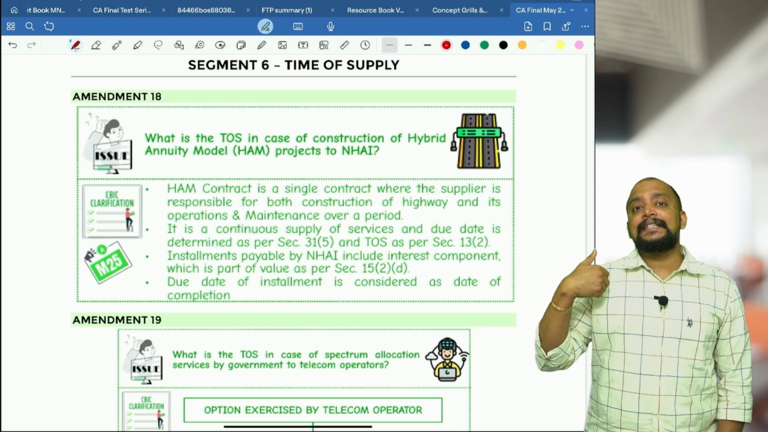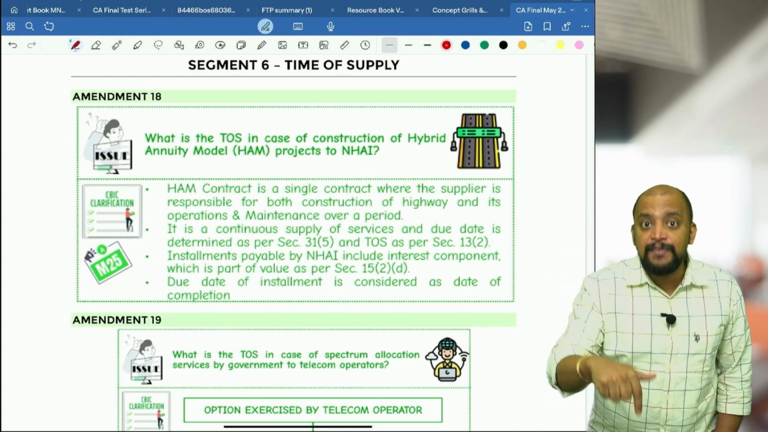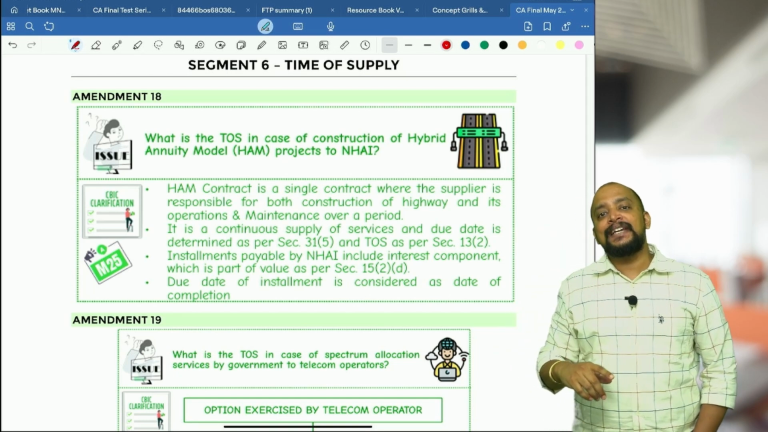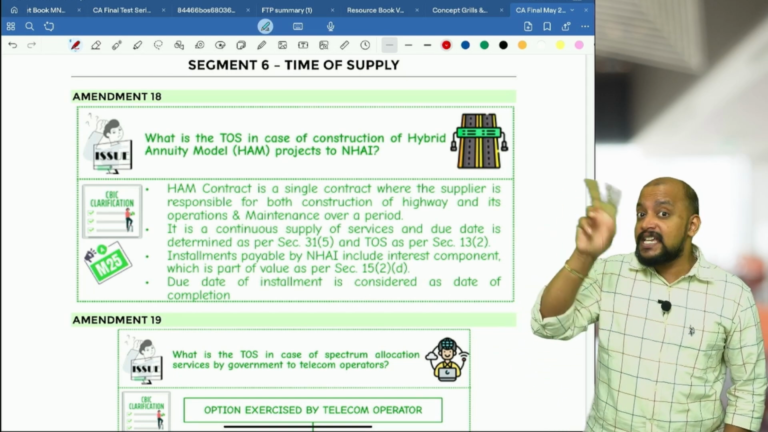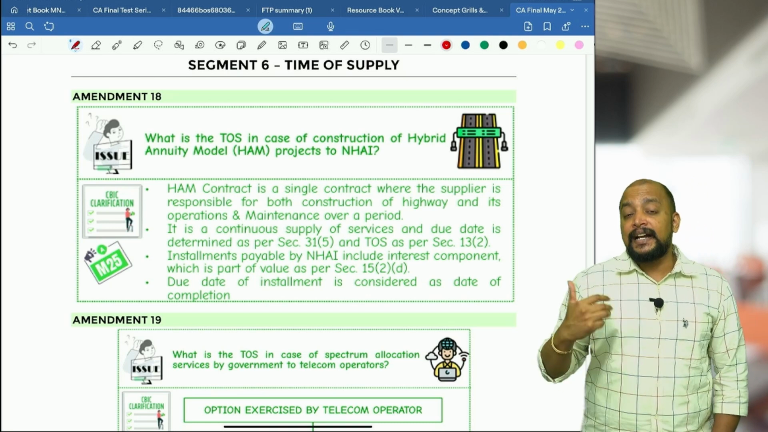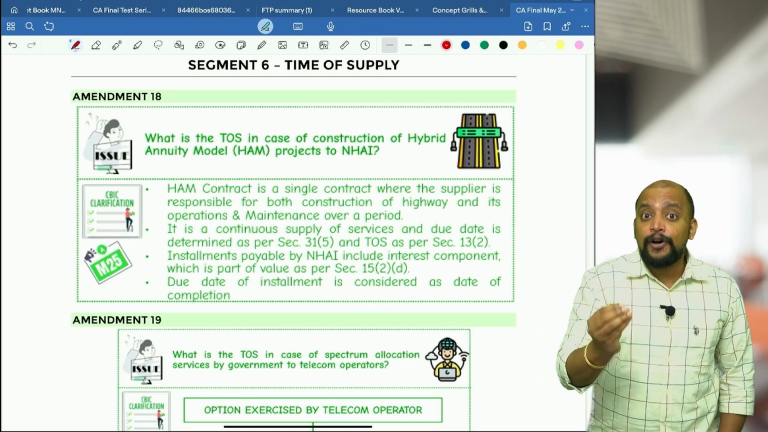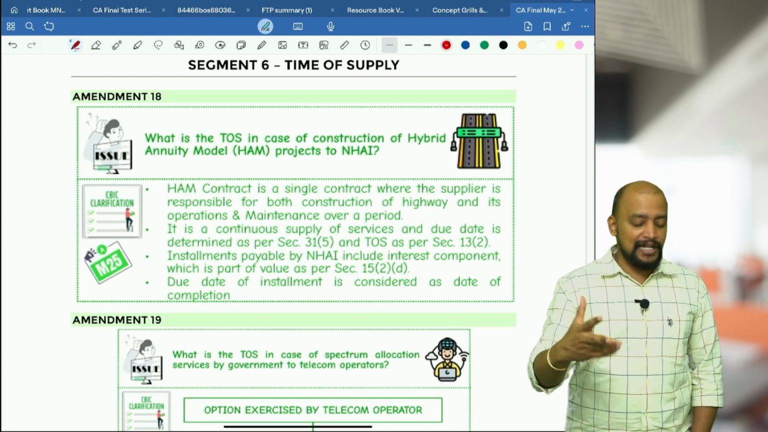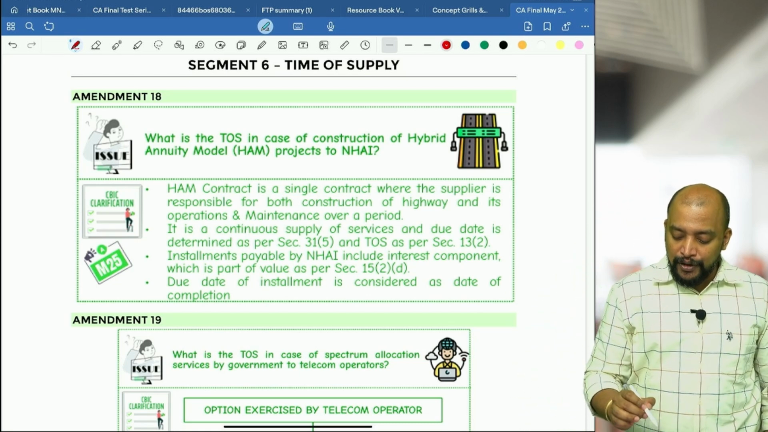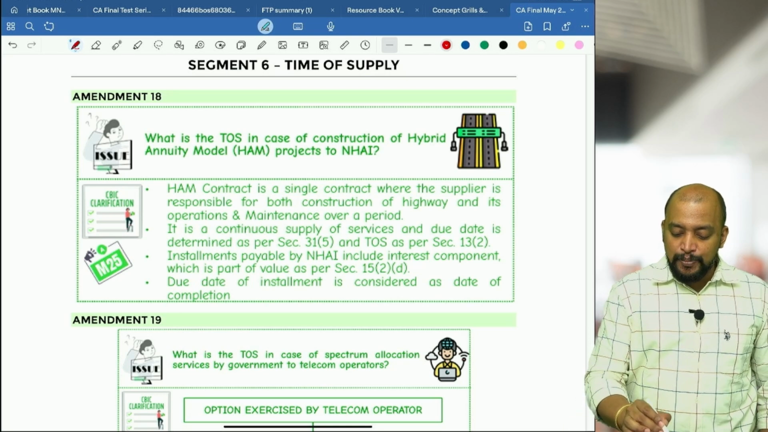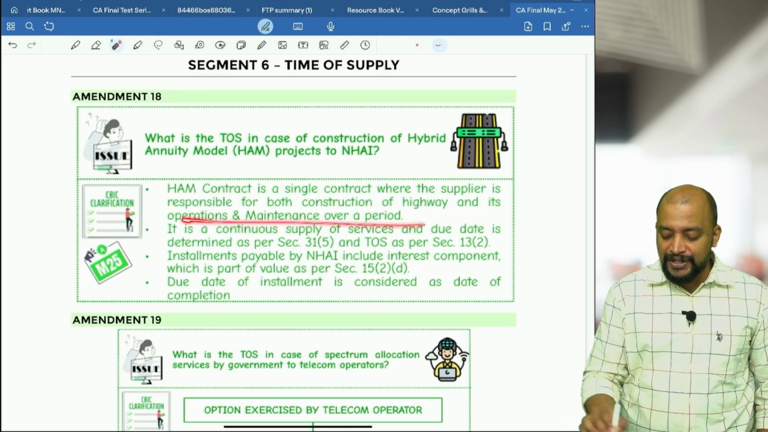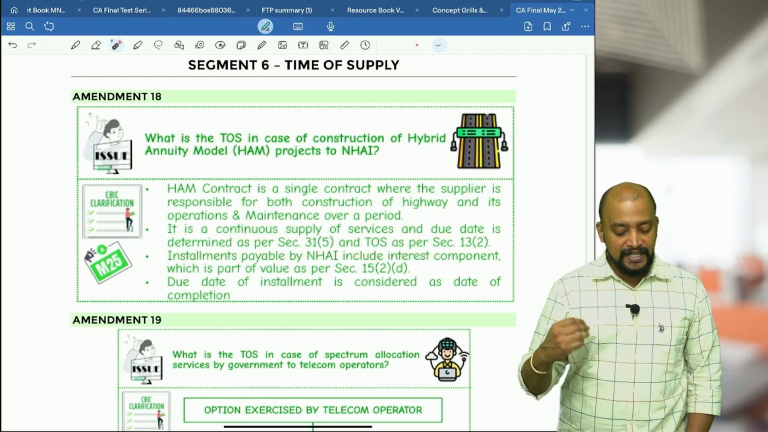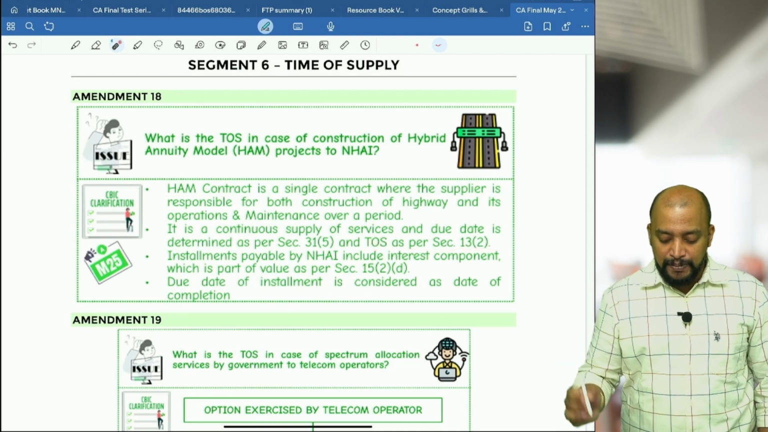But what should be taken as the date of completion? In case of hybrid annuity model projects, they are telling that the date of completion will not be the date of completion of the event, milestone event, etc., but the due date of installment will be taken as the date of completion here. Okay. So, a hybrid annuity model contract is a single contract where the supplier is responsible for both construction of the highway and its operation and maintenance over a period. It is a continuous supply of service and the due date is determined as per section 31 subsection 5 and time of supply as per 13 subsection 2.